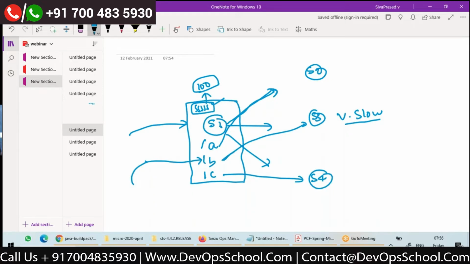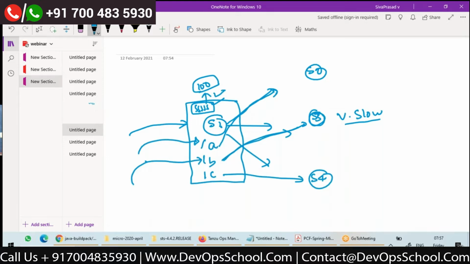Services are making calls to this very slow service, and all the 100 threads are busy waiting for a response from S3. So now a call came to /A. Will it be able to handle it now? All the threads are busy, right?